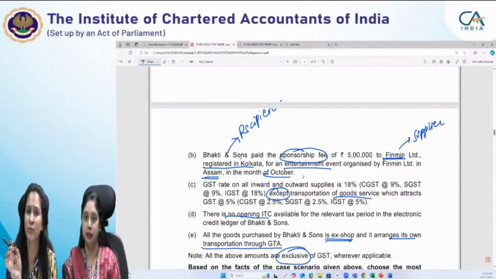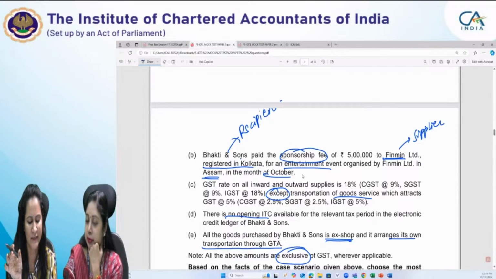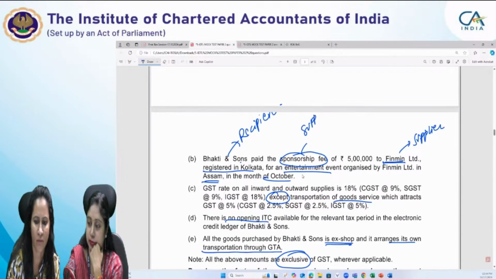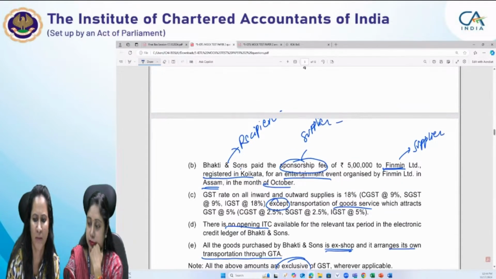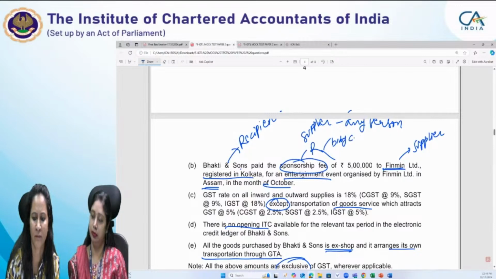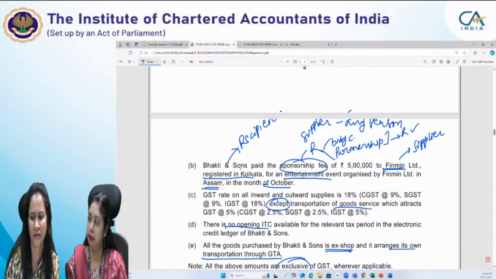But if it is provided to any body corporate or partnership firm located in the taxable territory, that is taxable under reverse charge. So for sponsorship service, the supplier is any person, and if the recipient is a body corporate or partnership, then only reverse charge will apply.